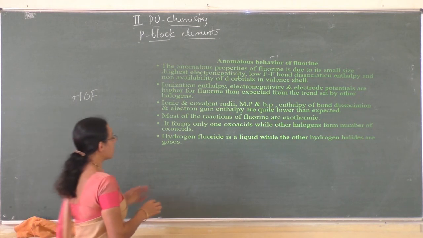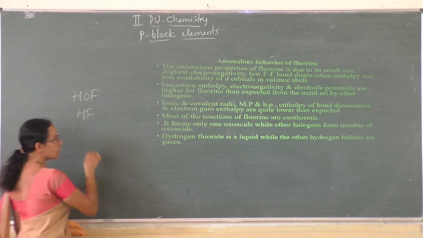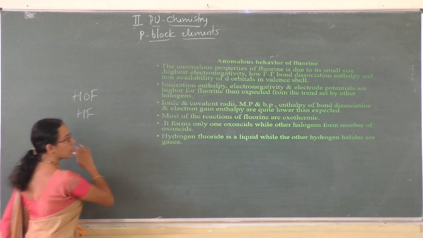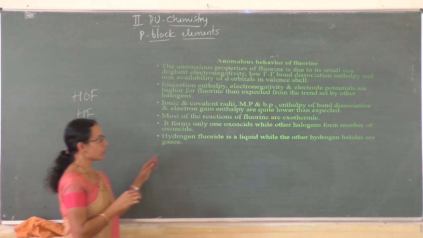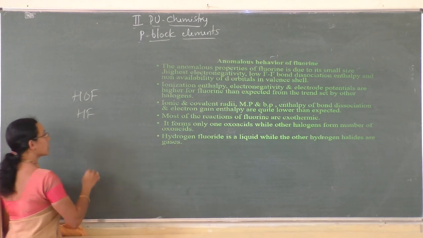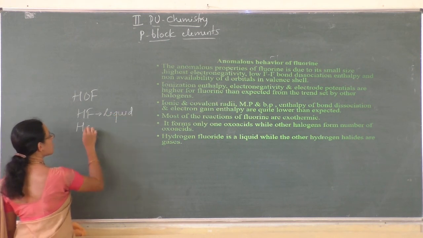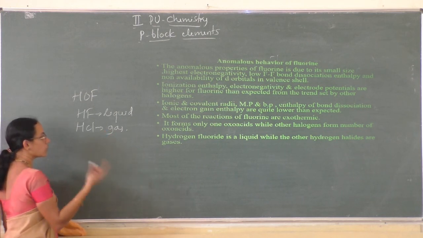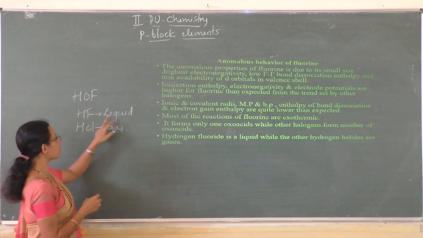And the hydride of fluorine, that is HF. Hydride means when an element combines with hydrogen, it gives a hydride. The hydride of fluorine is a liquid, whereas hydrides of other halogens are gases, right? Hydrogen fluoride is a liquid, whereas hydrogen chloride is a gas. Remember, hydrogen chloride is a gas, but hydrochloric acid is a liquid, right? So here, the hydride of fluorine, that is hydrogen fluoride, is a liquid.